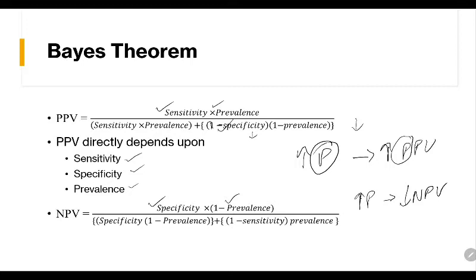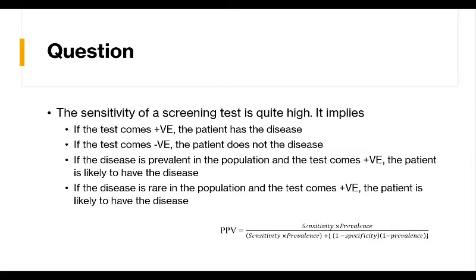Remember one clear-cut point here. Prevalence will determine the positive predictive value or negative predictive value. It will never ever determine the characteristics of the test, and the characteristics of the test are sensitivity and specificity. Sensitivity and specificity are never altered by the prevalence. Remember this point. So let's solve some MCQ questions.